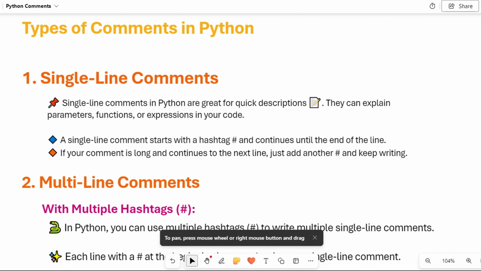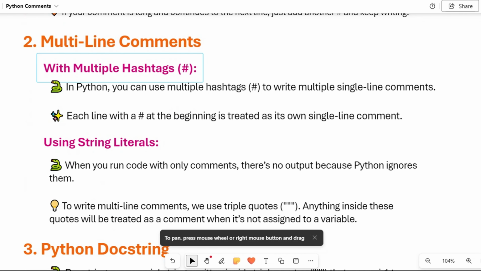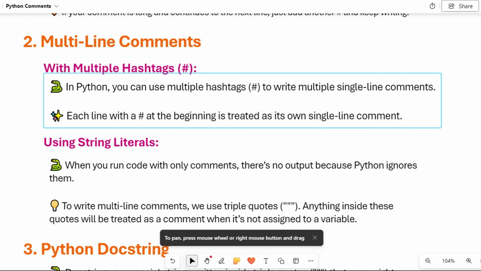Now we will understand multi-line comments. In multi-line comments, there are basically two methods we can use: multiple hashtags or string literals. With multiple hashtags in Python, you can write multiple single line comments.